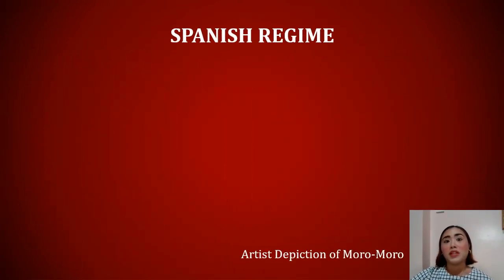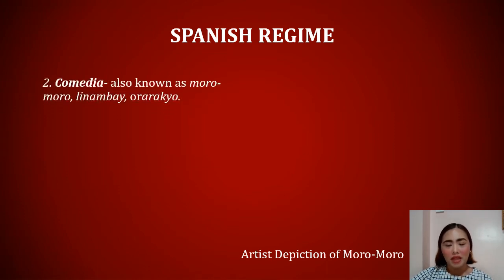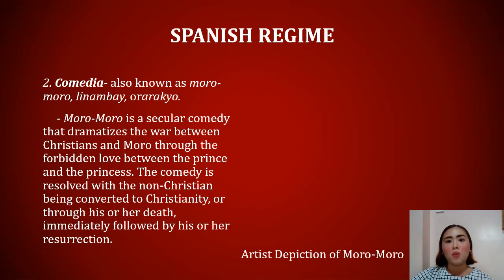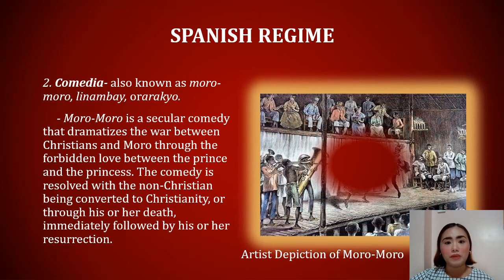The other form of drama that was introduced by the Spaniards was Comedia. Comedia is also known as Moro-Moro, Linambay, or Orarakyo. Moro-Moro is a secular comedy that dramatizes the war between Christians and Moro through the forbidden love between the prince and the princess. The characters can be interchanged. The prince can be a Christian while the princess can be a Moro, or the other way around. But usually the comedy is always resolved with a non-Christian being converted to Christianity, or through his or her death, immediately followed by his or her resurrection.